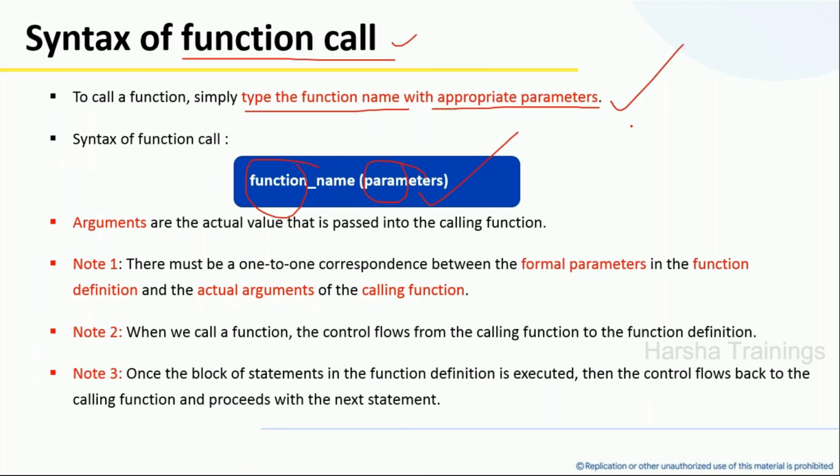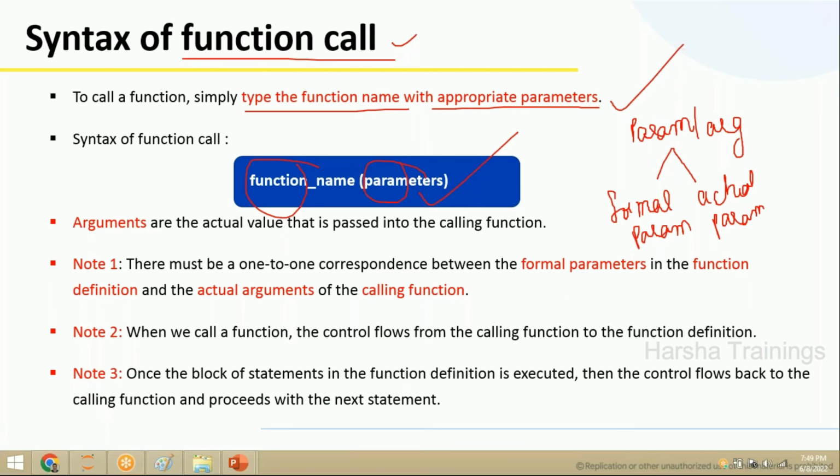Here, I want to discuss what parameters and arguments are. Python supports two different kinds of parameters and arguments. The first one is formal parameters, or formal arguments. The second one is actual parameters, also called actual arguments. Can you please respond?